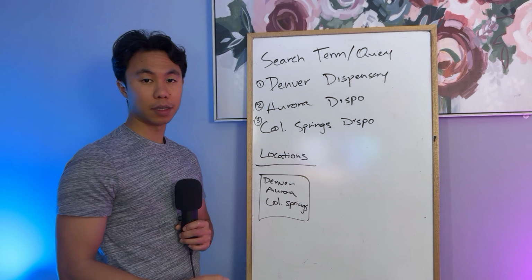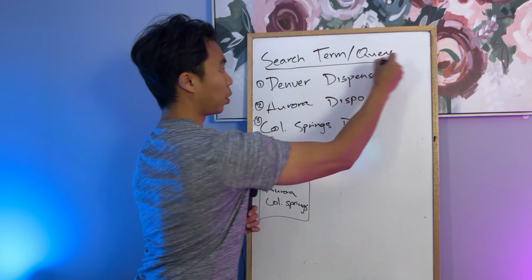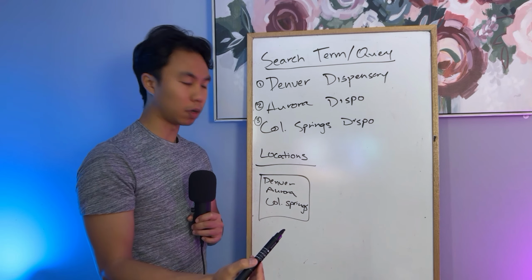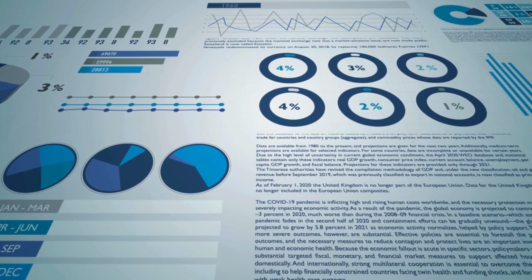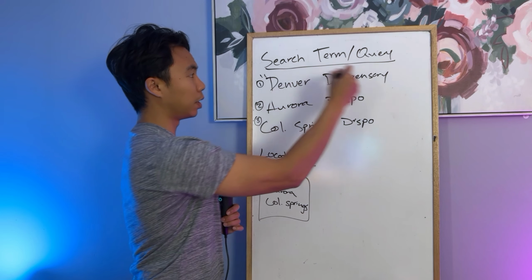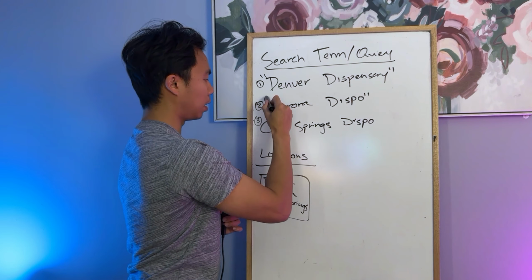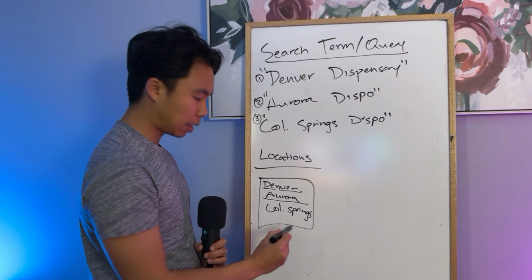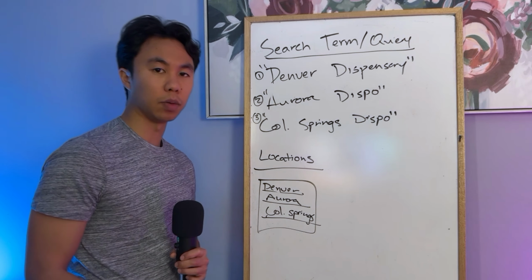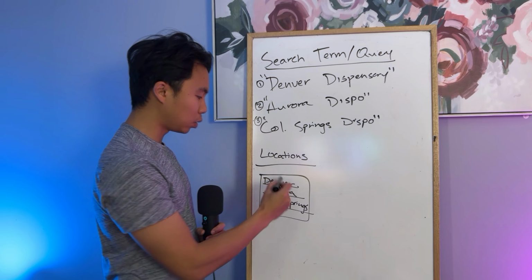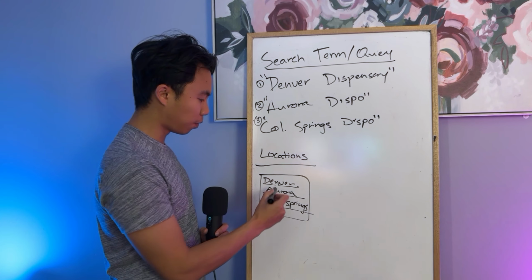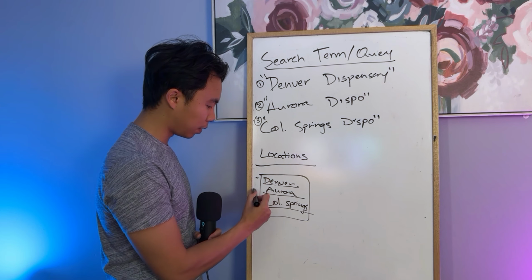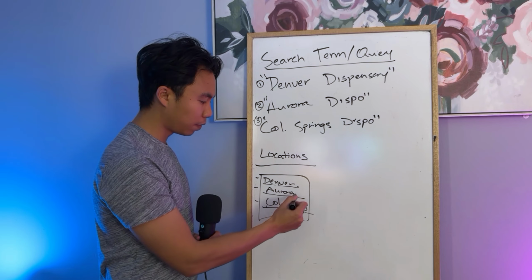The problem with this is, like I said, you have search term, query, then you have calculation, and then results. When Google is looking at the search term that whoever is putting in for these different keywords, what ends up happening is that this one page has Denver keywords in it, it has Aurora keywords in it, and it also has Colorado Springs keywords in it. The problem with that is that this one page is not optimized specifically for any singular one of these search terms. It has all of this information here.